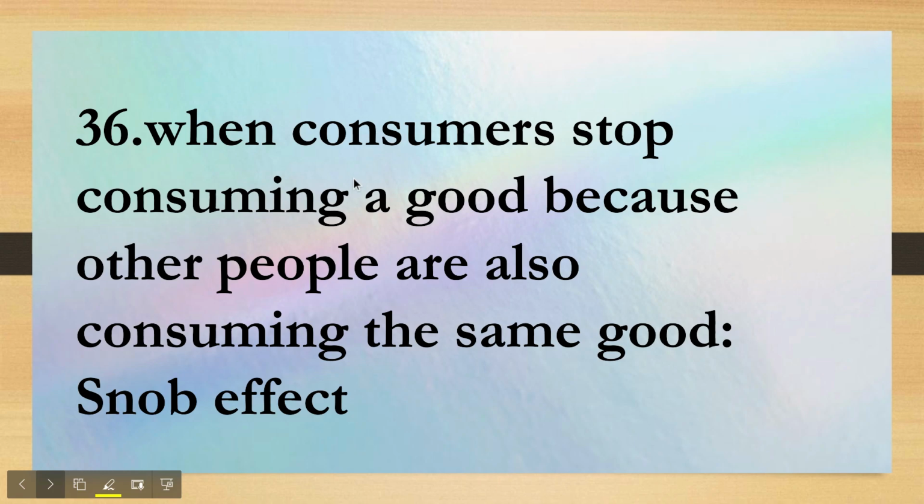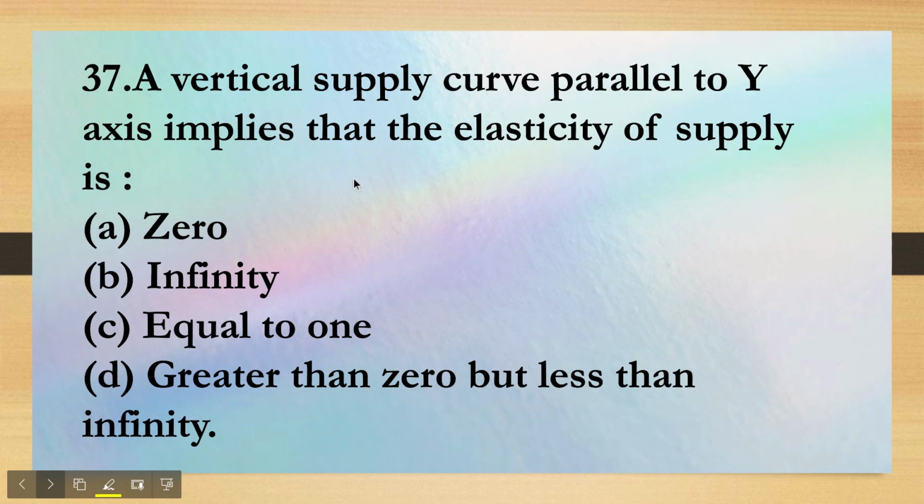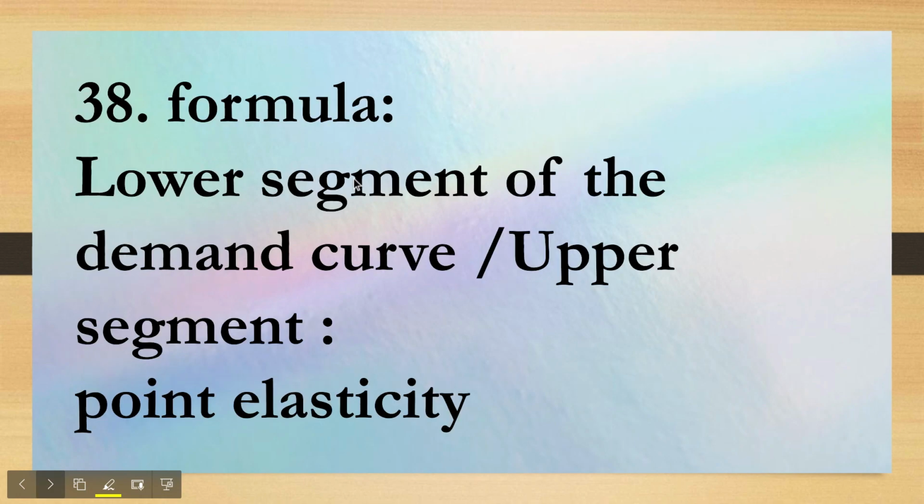Next question here. When consumers stop consuming a good because other people are consuming the same good, that would be the Snob effect. Now there were 4 types of effect. Veblen effect is also there, demonstration effect. You need to remember those, they are important points from the exam point of view. Now a vertical supply curve parallel to the y-axis, somewhat like this, means elasticity is, I would say, 0.